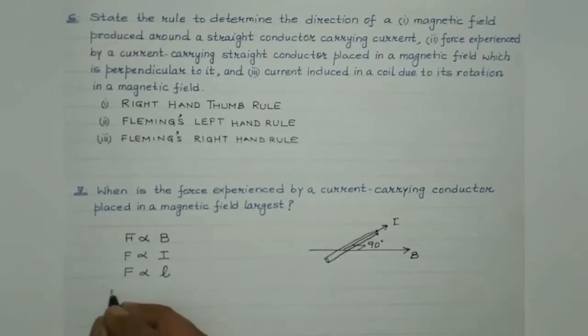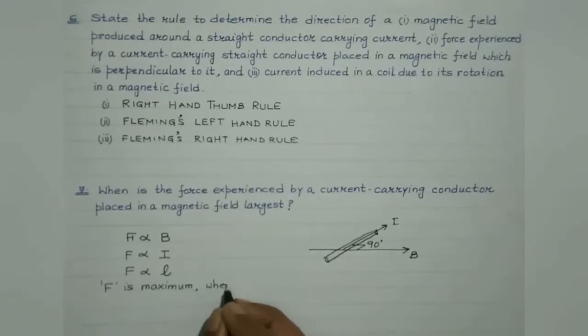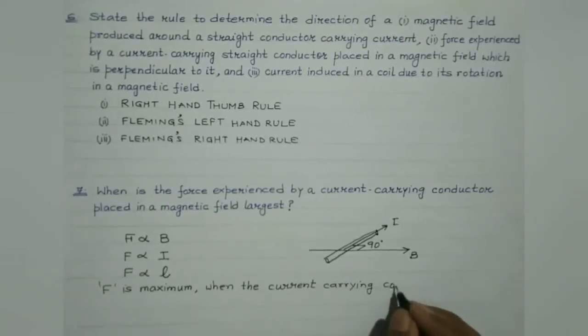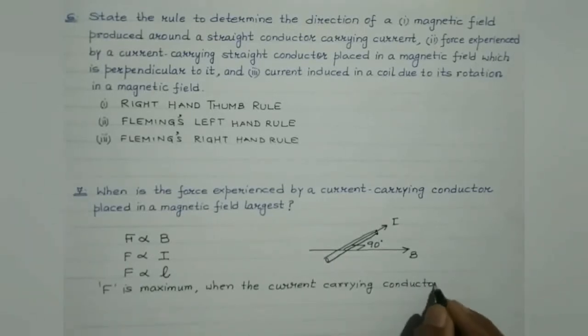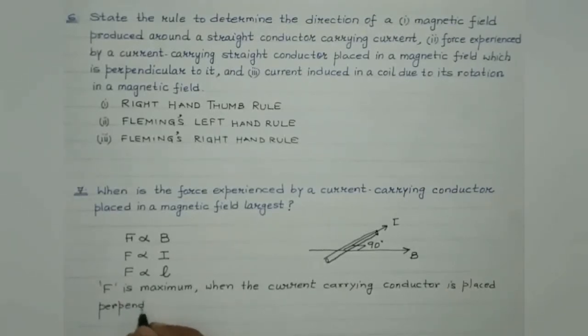So, F is maximum, that is, the magnetic force experienced by a current carrying conductor is maximum when the current carrying conductor is placed at right angle, or is placed perpendicular to the magnetic field.